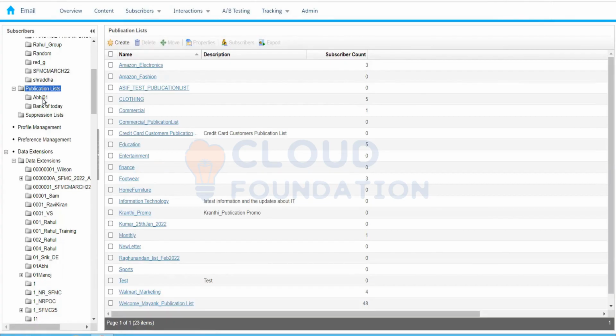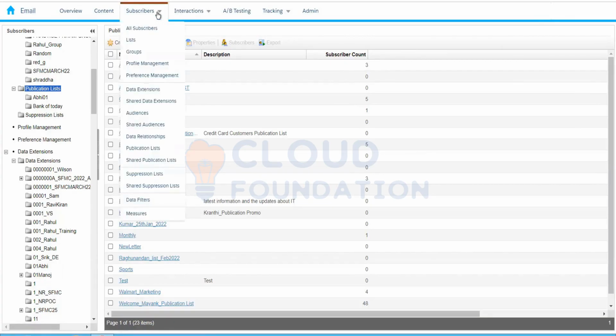Great. This was all about the publication list, how we can use a publication list to manage different categories and make sure that customers are receiving values that they like, that they have opted in. Next we have a suppression list, and then we have the exclusion list.